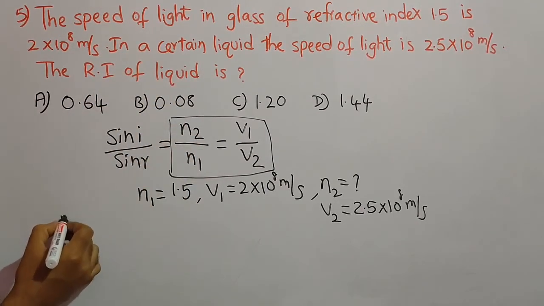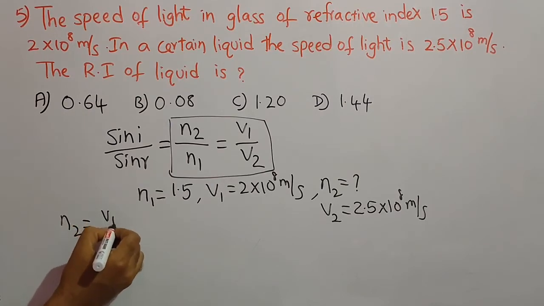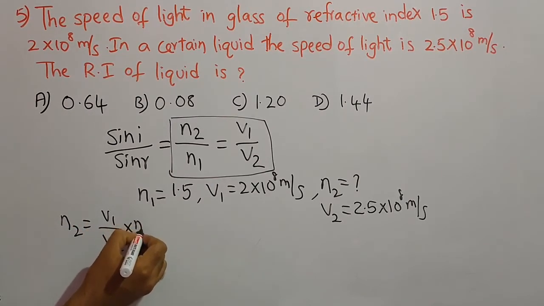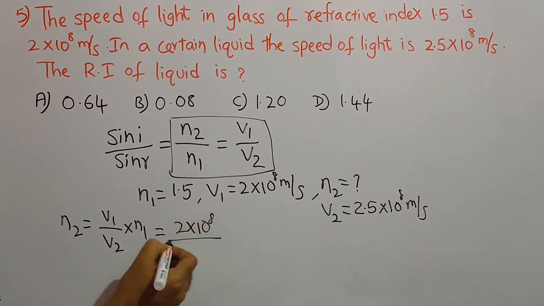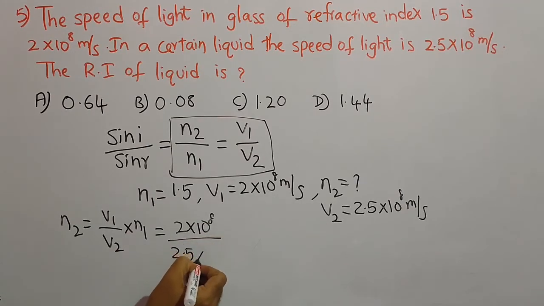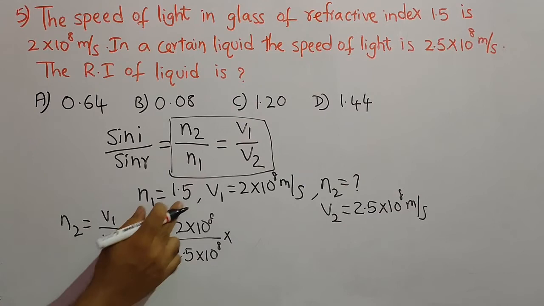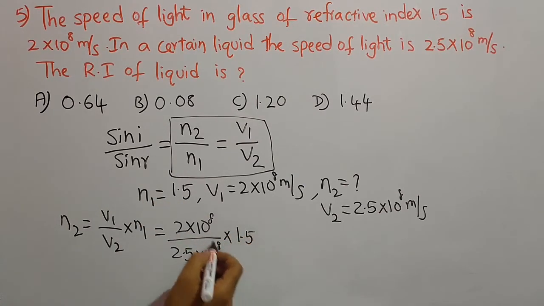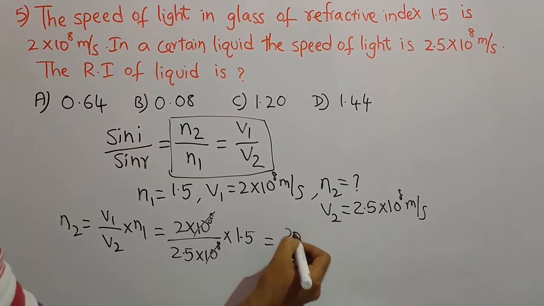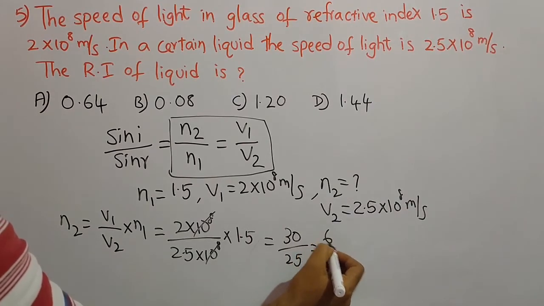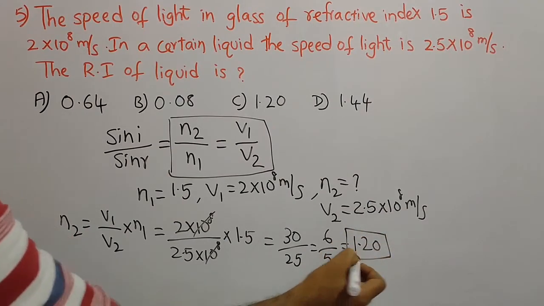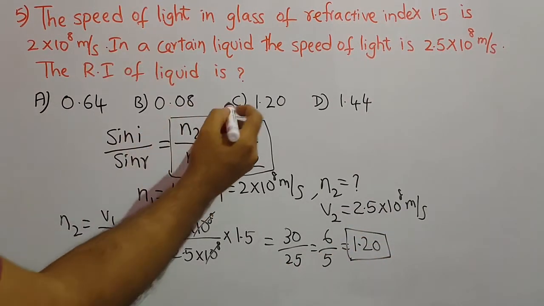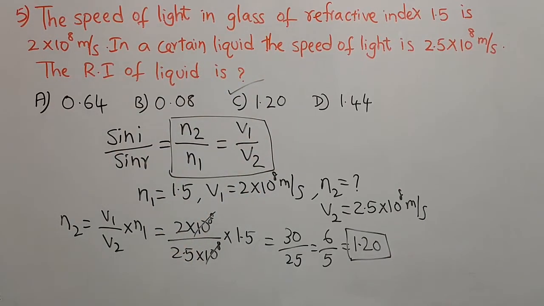So from this we get N2 equals V1 by V2 into N1, that is 2 into 10 power 8 divided by 2.5 into 10 power 8, into N1, which is 1.5. If we simplify, we get 30 by 25, that is 6 by 5. So finally we get 1.20 as the refractive index of the liquid. So the answer for this question is C, that is 1.20.